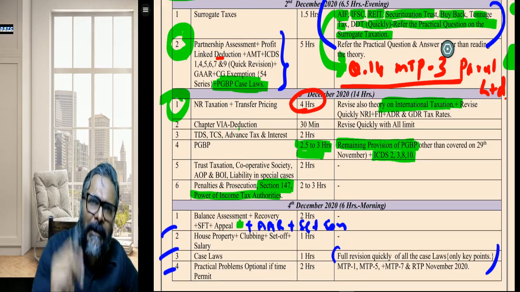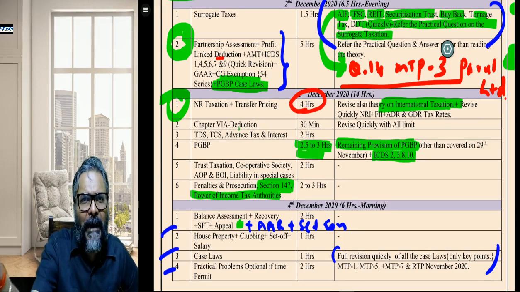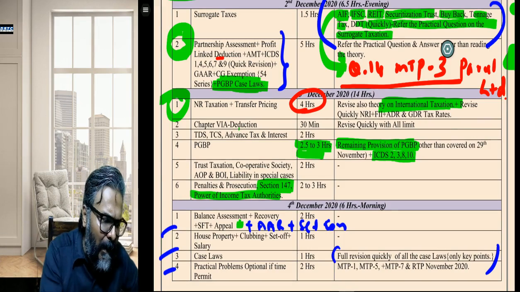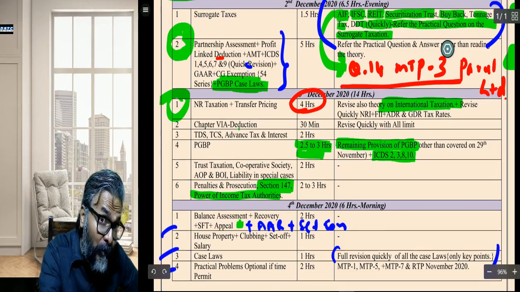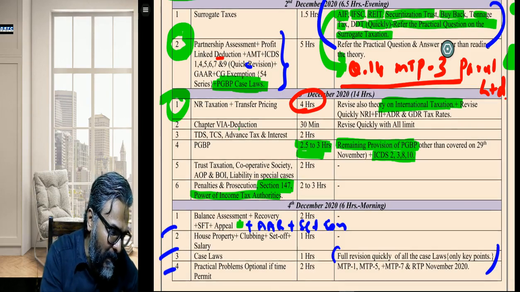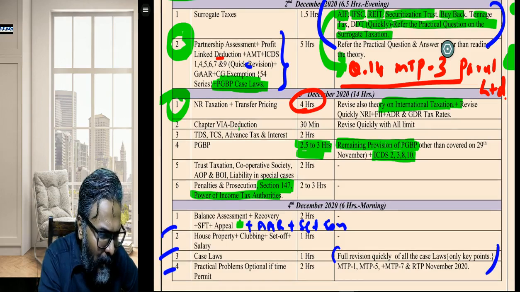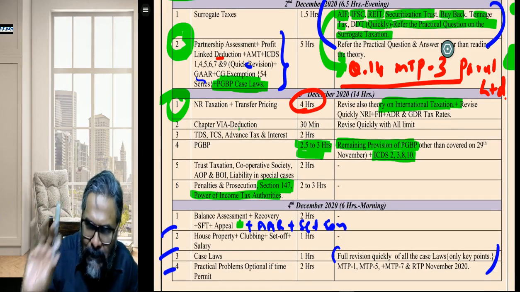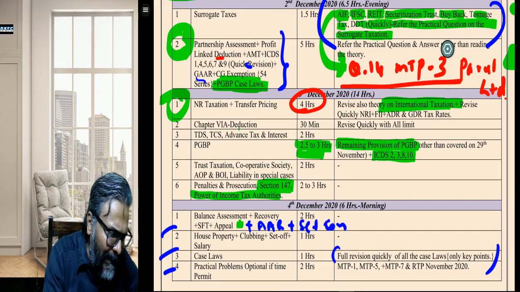Now, which practicals? Two questions that you may have referred to: a comprehensive question that could cover every adjustment, mark them. AMT, mark them, but only those questions that you have referred to. Again, I'm repeating this. GAR case study, I have told you the case study that you may have already referred to. Those are the case studies that you need to deal with.